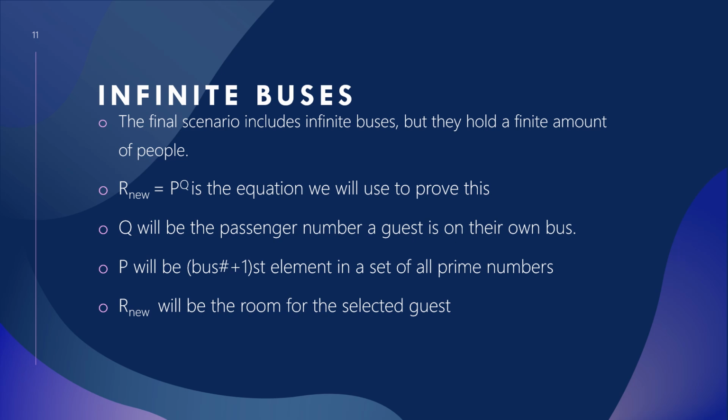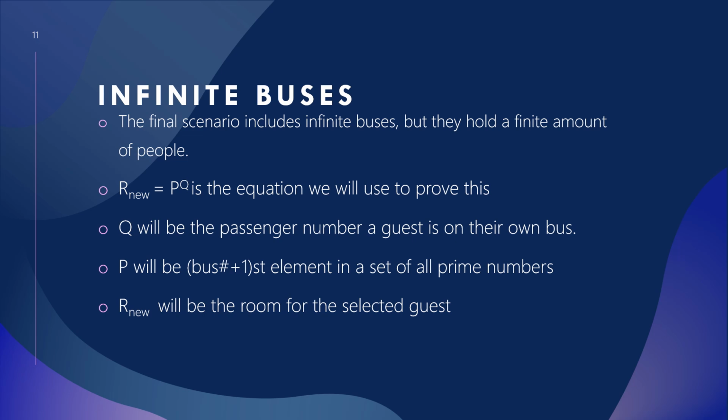And Q will be the passenger number, so passenger 1, passenger 2, passenger 3. And there can be passenger ones on every single bus, but there can't be two passenger ones on one bus. P will be whatever the bus number is plus 1 and that element of a set of all prime